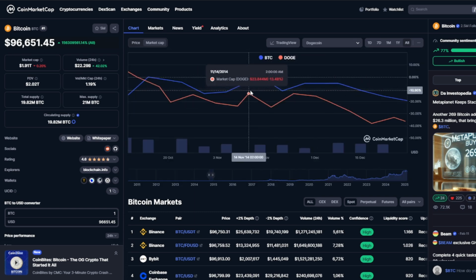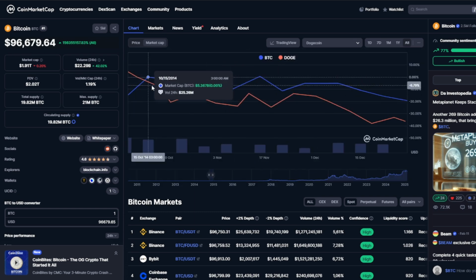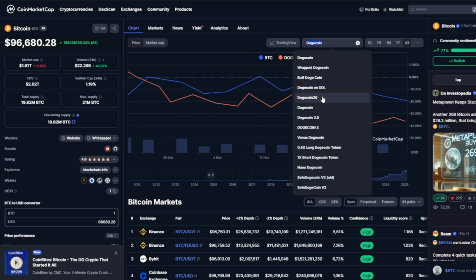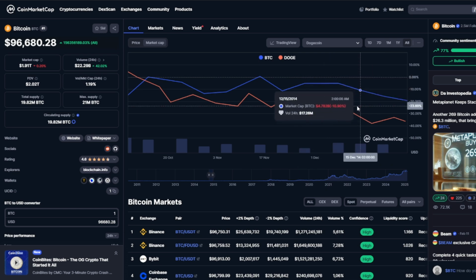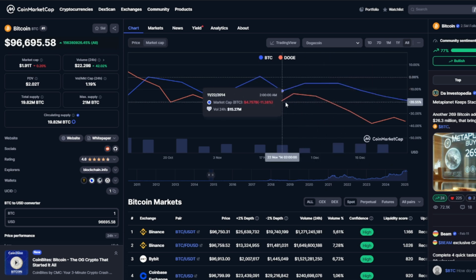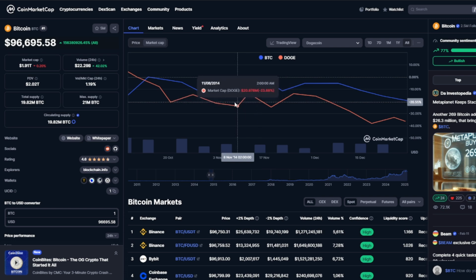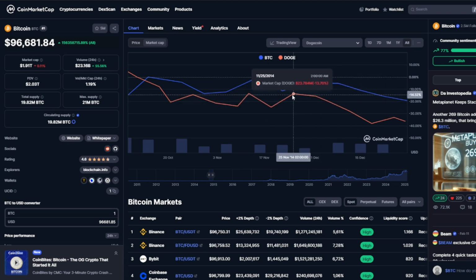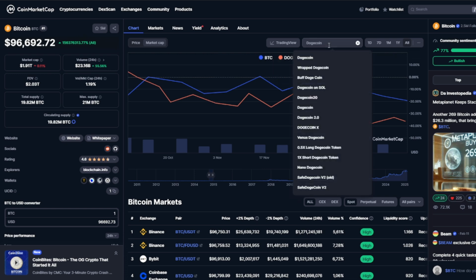Second, key support and resistance levels. For USDT, support and resistance levels don't behave the same way they do for volatile assets, but there are some critical levels that traders might watch. Support level: $0.98 to $0.995. If USDT dips below $0.98, it could be a sign of instability, usually caused by a major event in the market like liquidity issues or panic sell-offs.